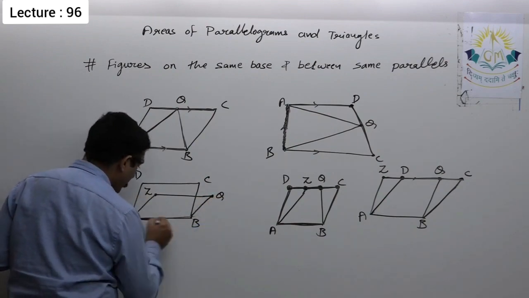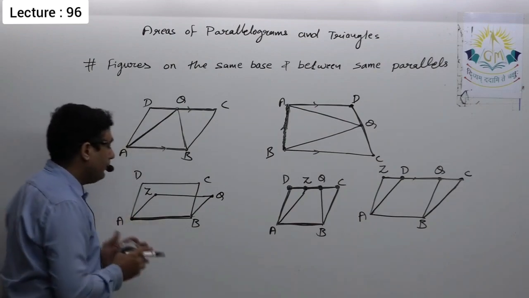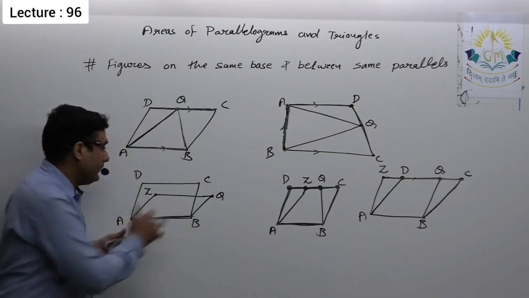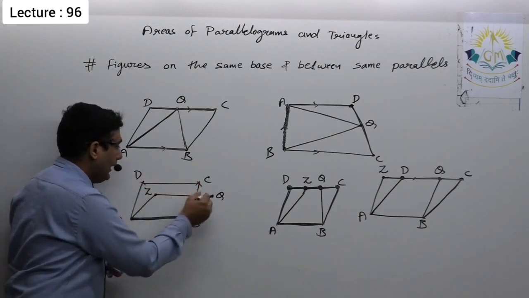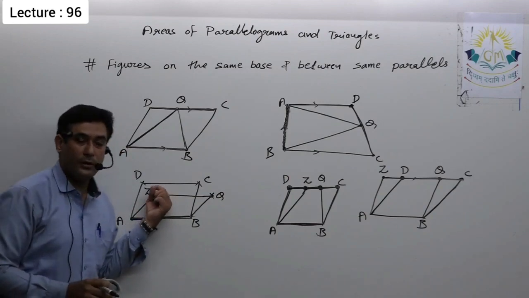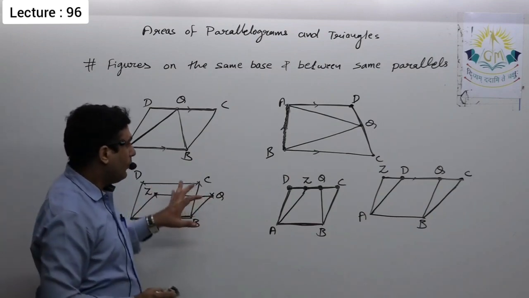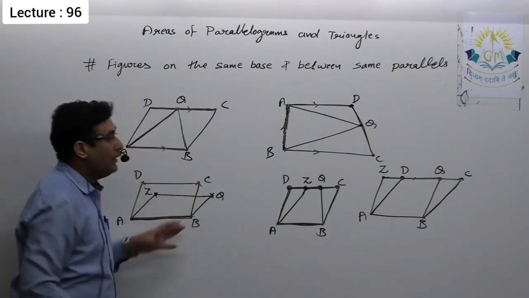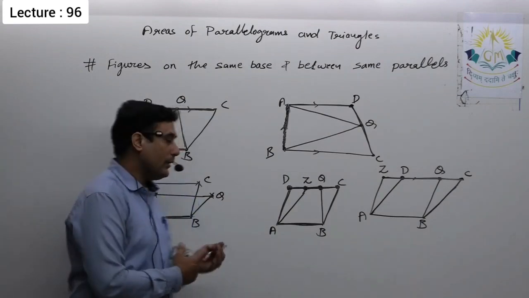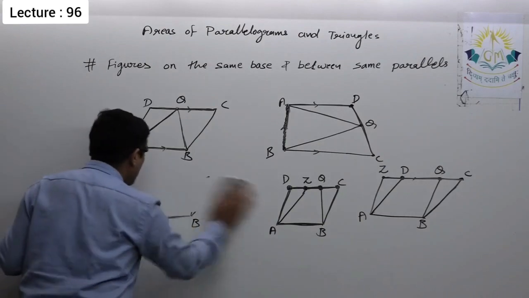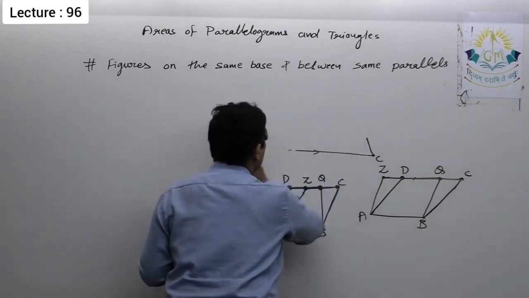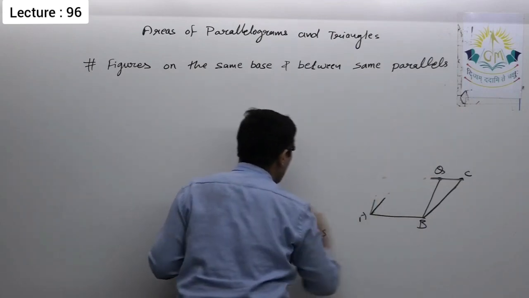Now over here definitely they have a common base, but the remaining vertices of ABCD, that is C and D, and the remaining vertices of ABQZ, that is Q and Z, are not on the same line. So here we will say that these two figures are definitely on the same base, but not between the same parallels.